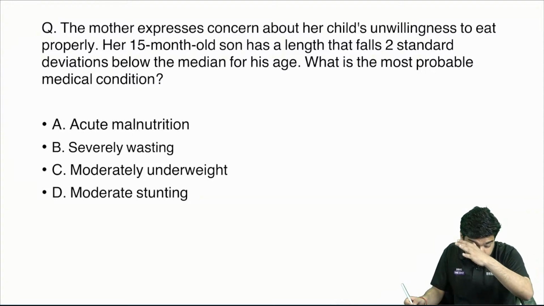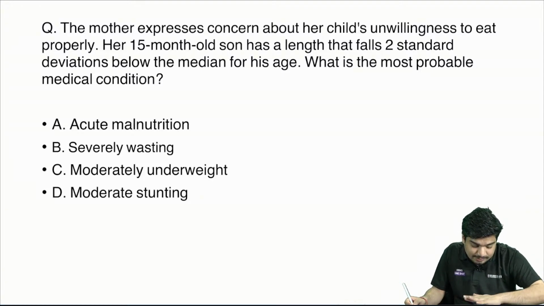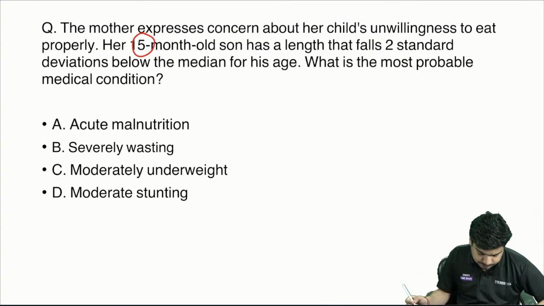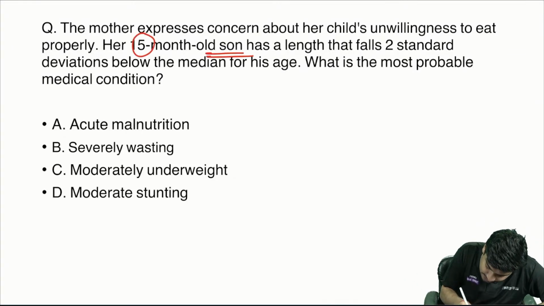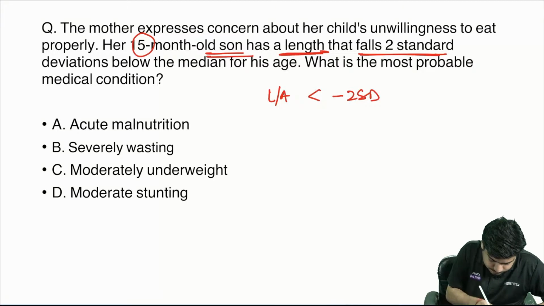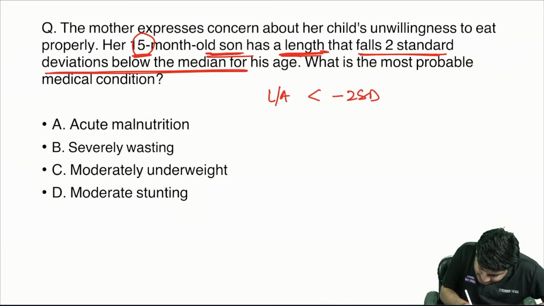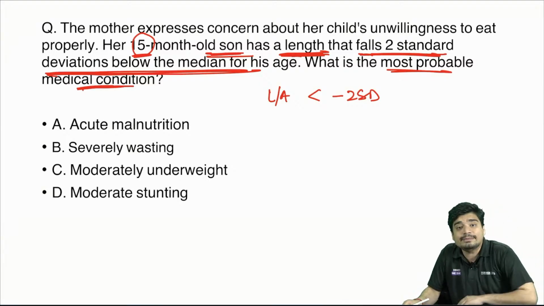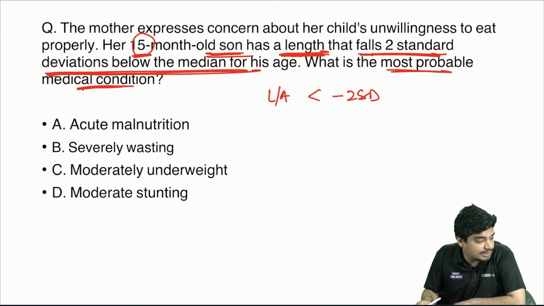Now, tell me the answer to this question. A 15-month-old has a length for age that is less than -2 standard deviation. What is the most probable condition?